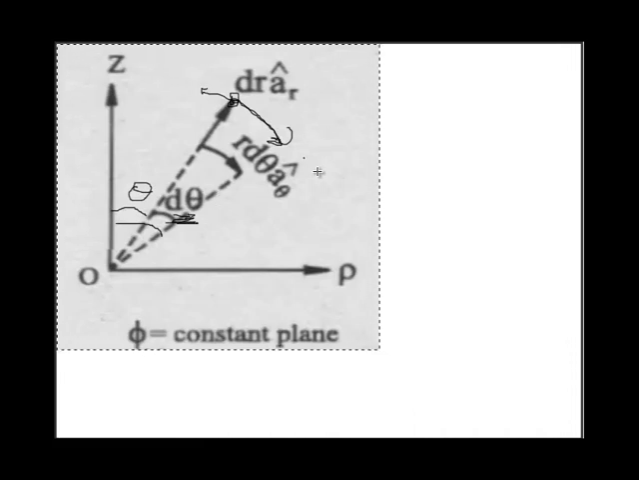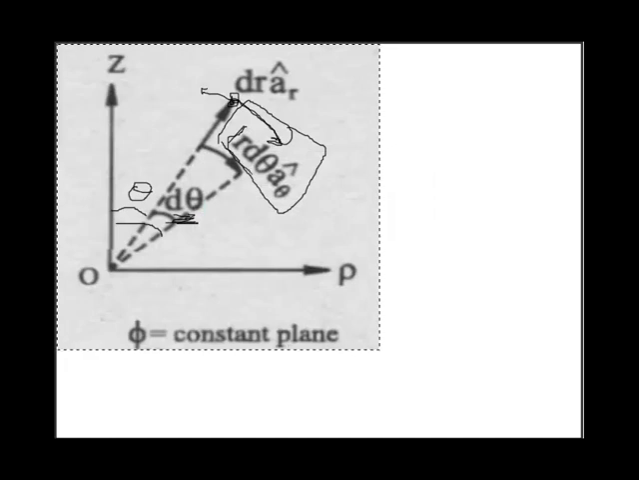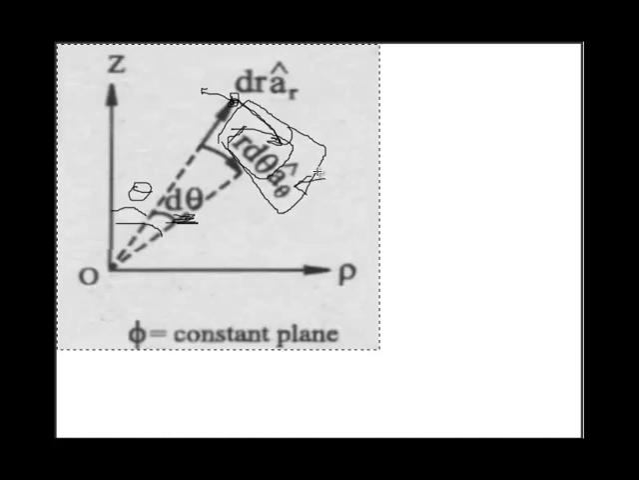and the differential vector in the direction of theta will be r d theta into a cap theta, where r d theta is the scalar component and a cap theta is the vector component of the differential vector. So this is the differential vector in the direction of theta.